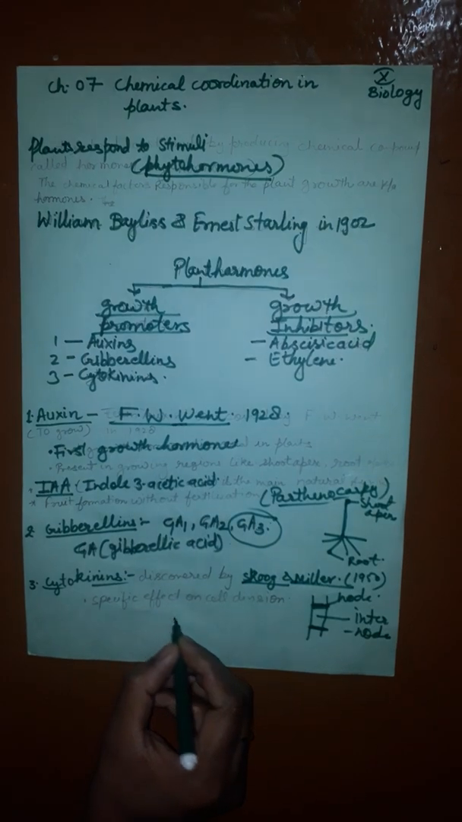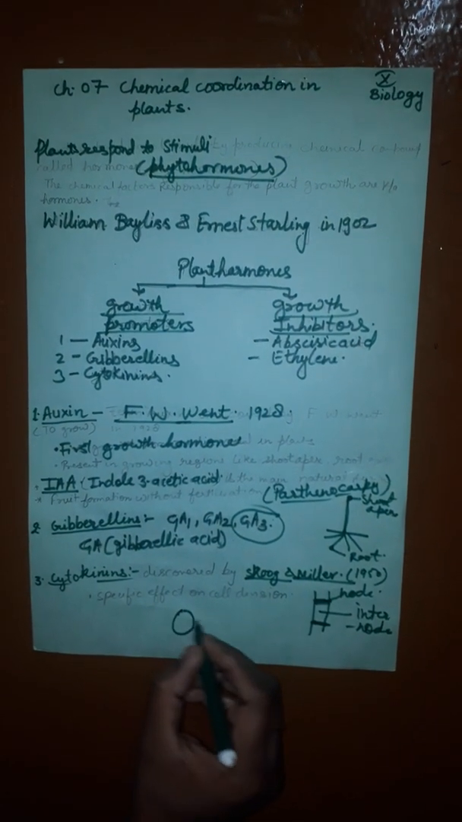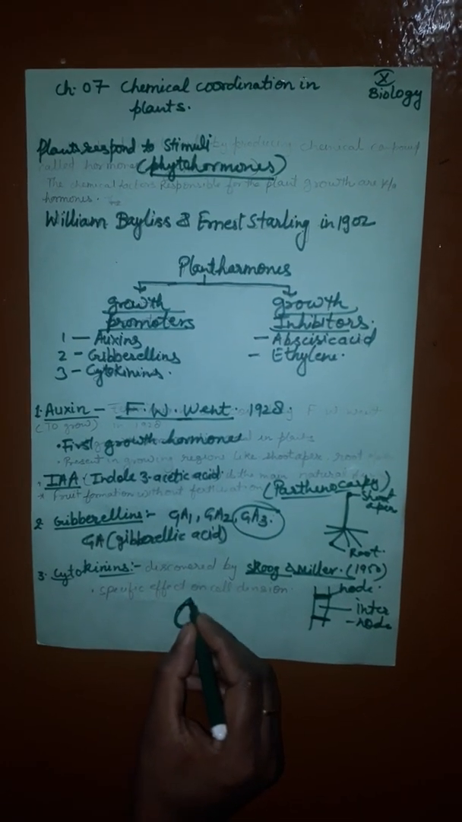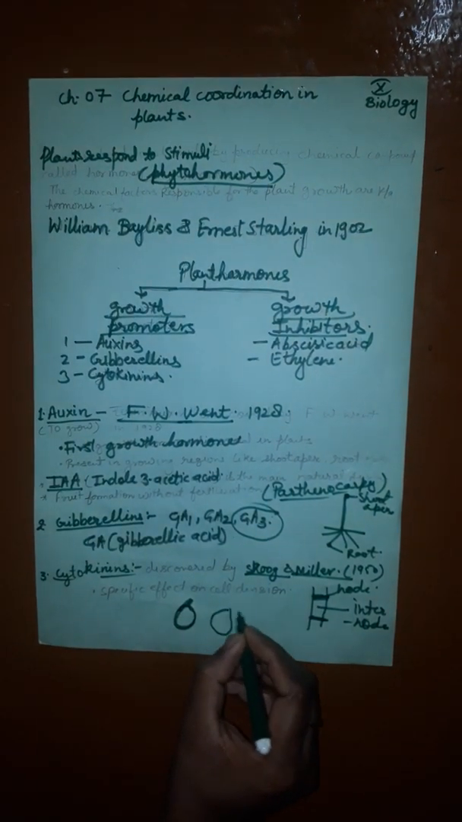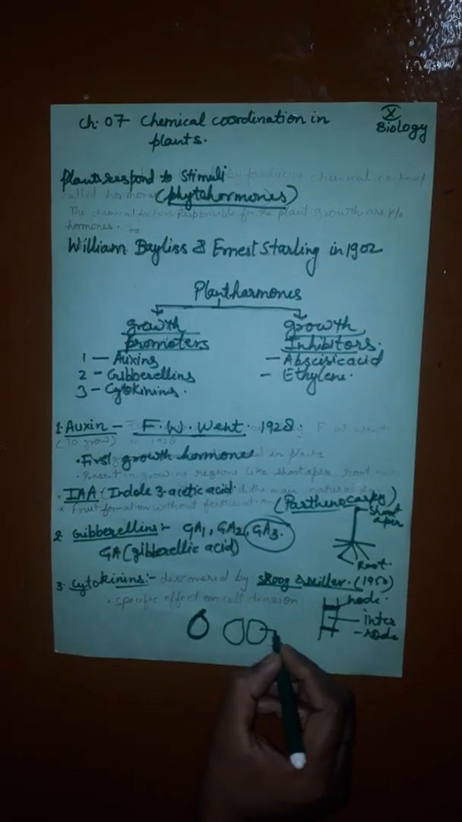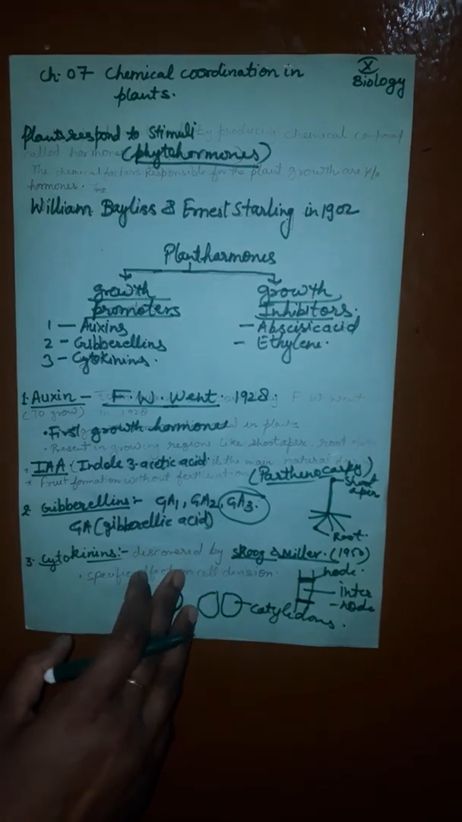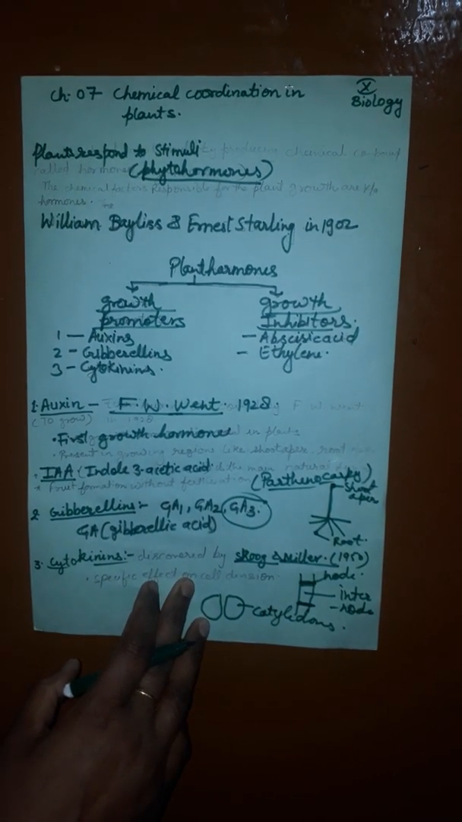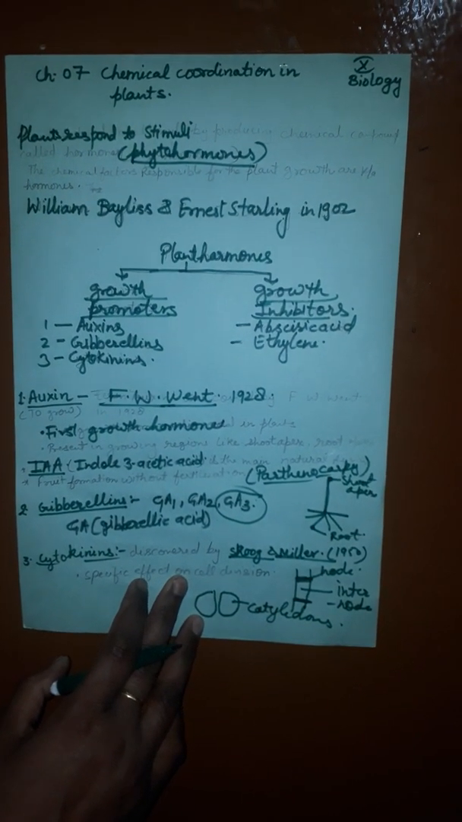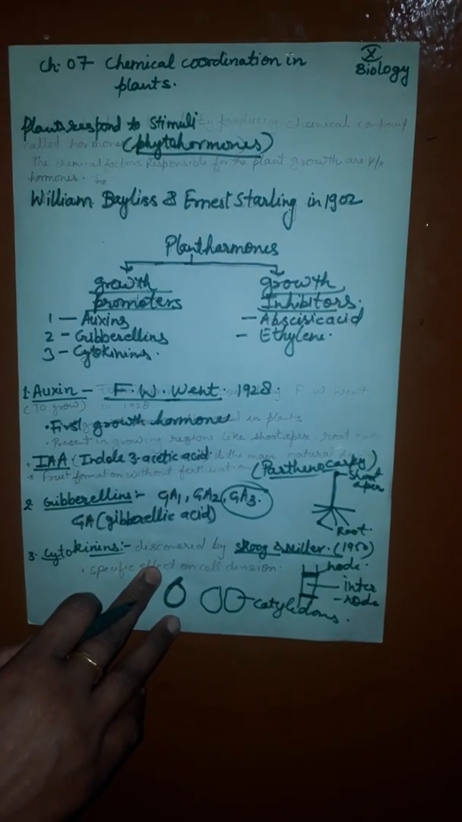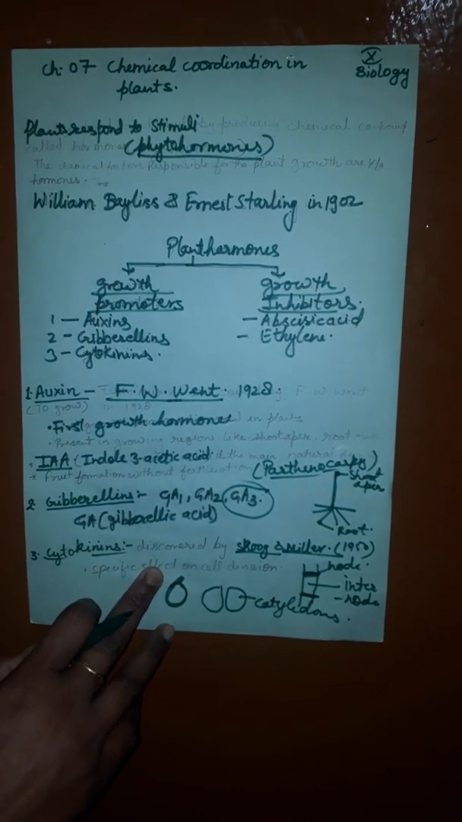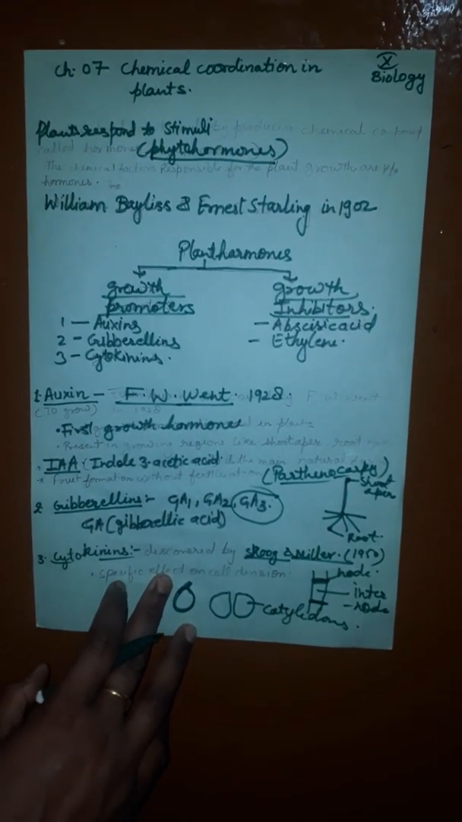What is a cotyledon? Suppose this is a seed, a gram seed. When you open it, it breaks into two equal halves. Those are cotyledons. Cytokinins inhibit apical dominance. Cytokinins also help in cell elongation, promotion of chlorophyll synthesis in chloroplasts, and organ formation.